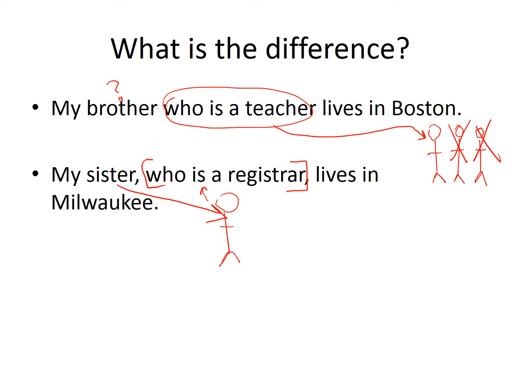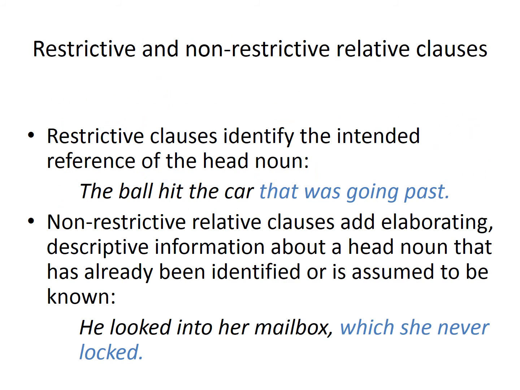But the key element here is that this is a necessary part of understanding the idea here. This is not. You can just say, my sister lives in Milwaukee, and really you've just added a little extra information. Whereas here, as a writer or a speaker, I'm saying you need to know this information to understand which brother I'm talking about. So, restrictive clauses identify the reference of the head noun.